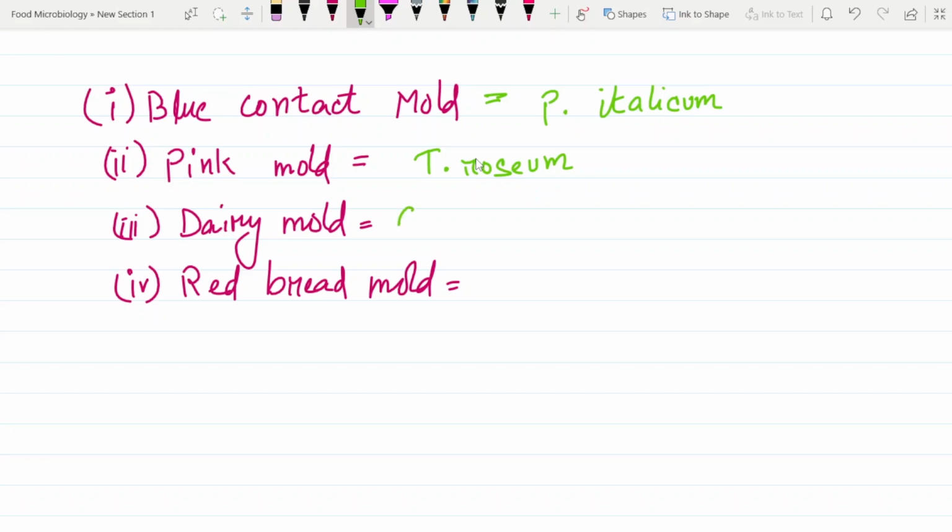It is Geotrichum candidum. This dairy mold is Geotrichum candidum. And red bread mold is Neurospora sitophila. So this red bread mold is Neurospora sitophila.